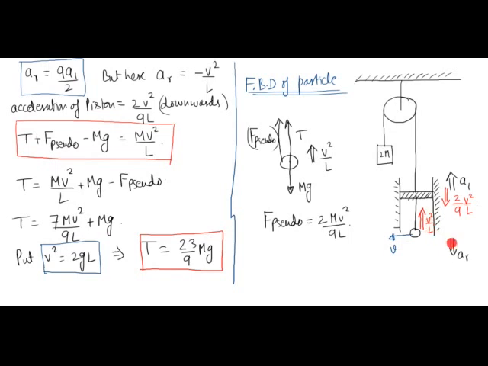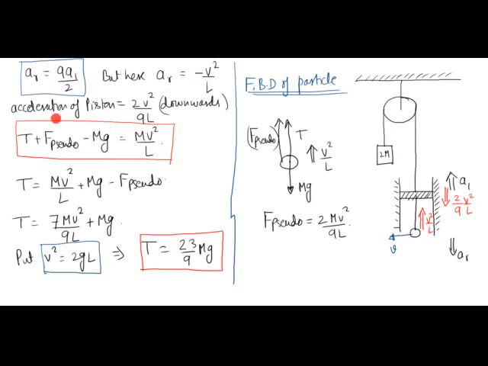I have already derived the relationship between the relative acceleration of the particle in vertical direction and the vertical acceleration of this piston. If AR is the downward acceleration of the particle and A1 is the vertical acceleration of the piston, this is what I derived previously: AR is equal to 9 by 2 A1. But here AR is minus v square by L, because in this figure AR is in vertically downward direction, whereas v square by L, the actual acceleration, is vertically upward. So AR is equal to minus v square by L.